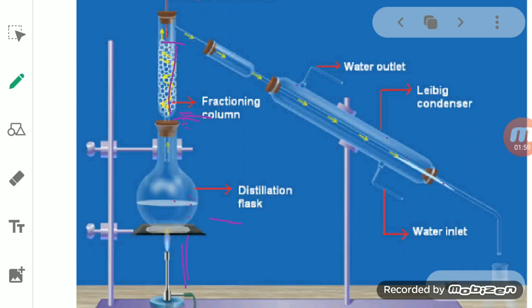As it moves, it cools down and comes back to the distillation flask again. So this provides a surface area for the hot vapor to cool and condense repeatedly, as well as a zone that helps in maintaining the different temperatures in the fractionating column.